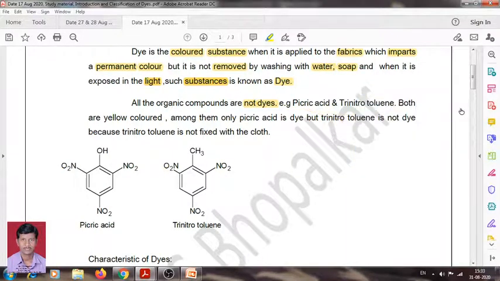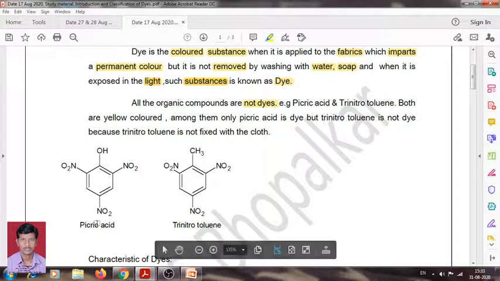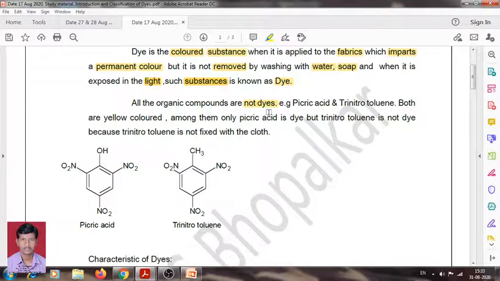For example, picric acid or trinitrotoluene. This is the structure of picric acid, and this is the structure of trinitrotoluene. In picric acid there are 3 NO2 groups and an OH group. In trinitrotoluene there are 3 NO2 groups and 1 CH3 group as in toluene.